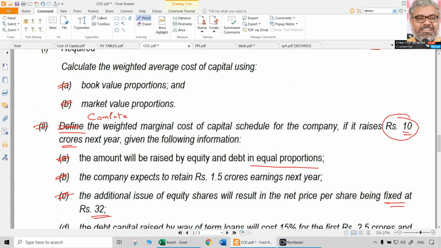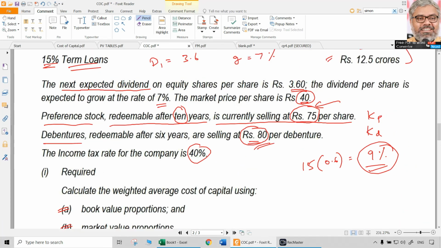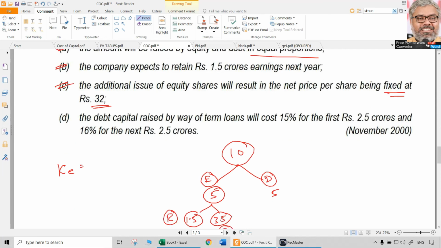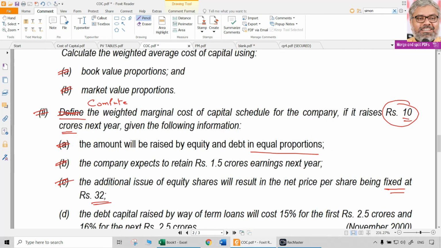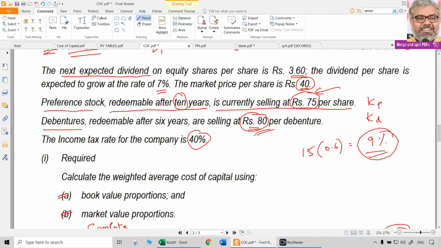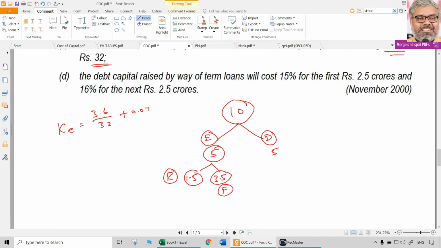How much will that be? We can calculate. How much was the dividend earlier? As expected, 3.6 rupees. D1 by P0 now is not 40, it is 32. The growth rate is still the same as given, 7%. So what is the new cost of equity? 3.6 divided by 32 plus 0.07 comes to 18.25%. That is the cost of equity for the fresh issue of capital.